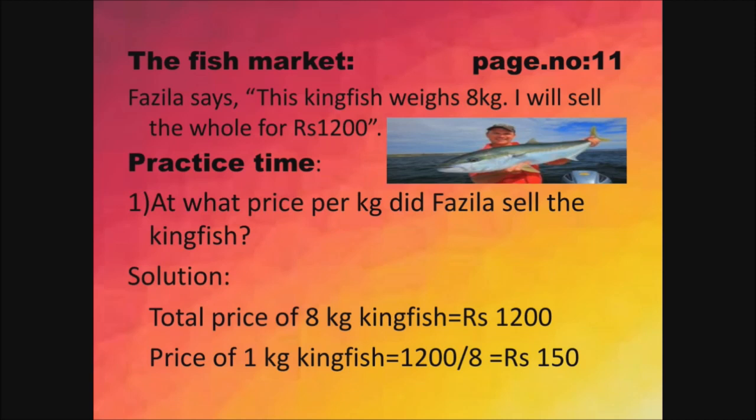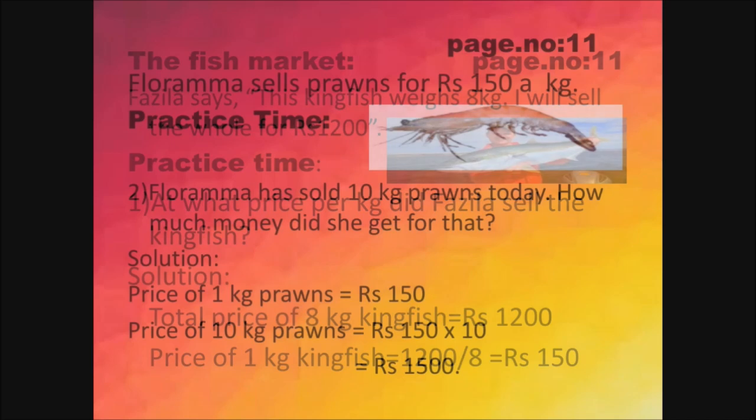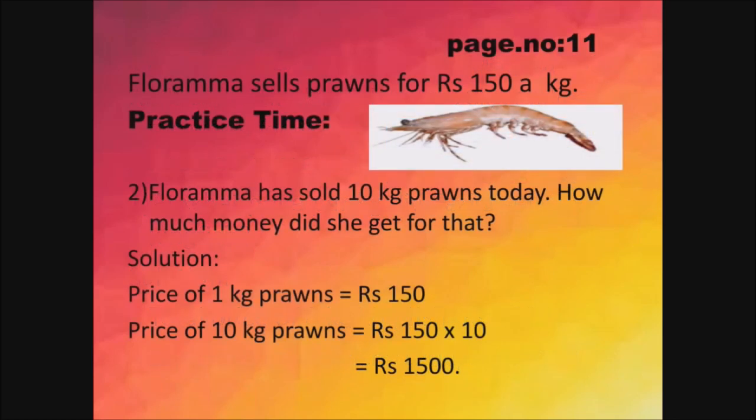If they give many things' price or weight and they ask to find for one thing, you have to divide. Suppose they give one thing's price or weight and they ask to find for many things, you have to multiply. Always remember this and keep this in your mind, and then apply it. Understand, children? Now we move on to the next one in page number 11.